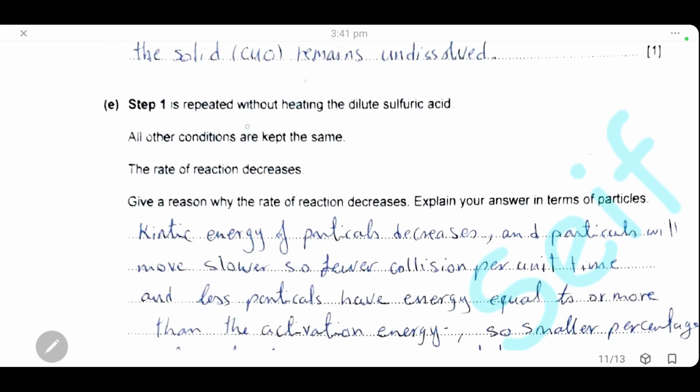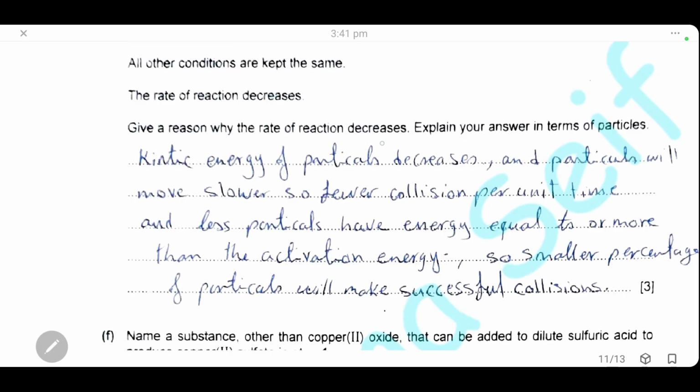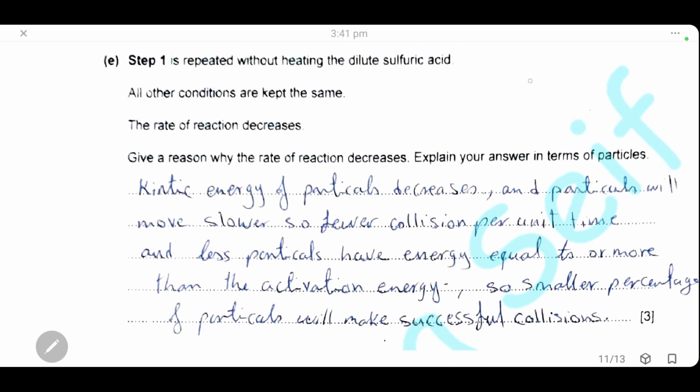Step 1 is repeated without heating the dilute sulfuric acid. All other conditions are kept the same, but the rate of reaction decreases. Give a reason why the rate of reaction decreases and explain your answer in terms of particles. So here we have to explain what will happen to the particles if we repeat the experiment without heating and why the rate of reaction decreases.